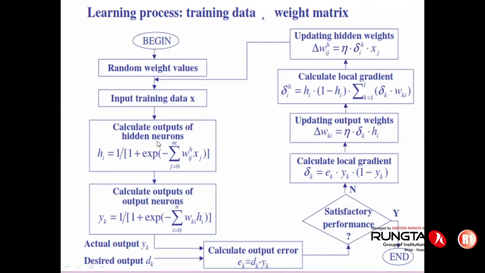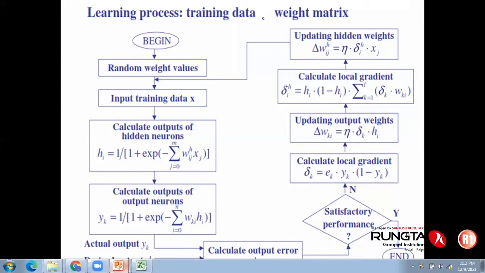That means the output from this hidden neuron can act as the input to the output neuron, multiplied by the synapses, and then again at the output neuron you can calculate it. Okay, there must be a transfer function at the output neuron. Then from this you will get the final output. What you need to do is compare the actual output with the desired output. Then based on this we'll calculate the output error. If the error is towards 0, the network is okay, the prediction is okay.